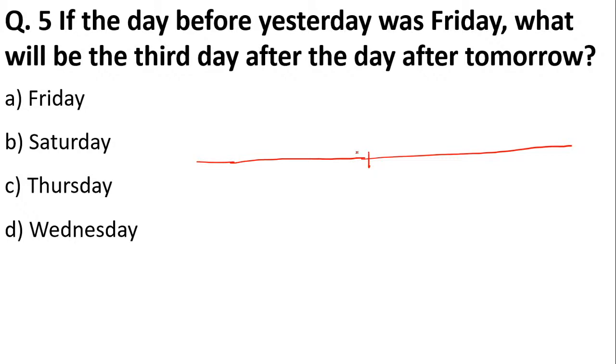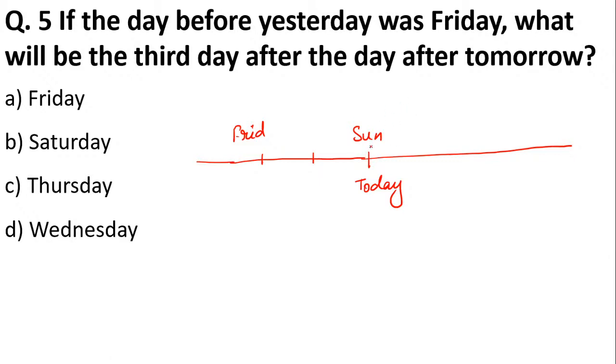Okay, don't worry. Day before yesterday was Friday. So this is today, the mark for today, and what it is, we don't know. We have to find out. This is yesterday, and the day before it, what was it, students? It was Friday. Friday, Saturday, Sunday. So today is Sunday. Beautiful question. Today is Sunday only.